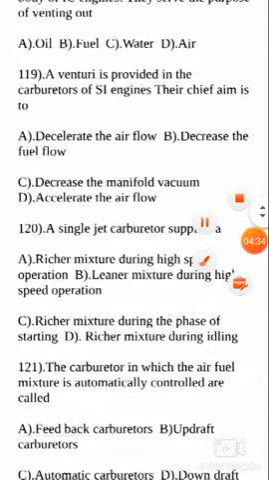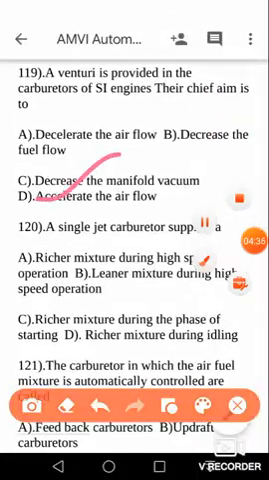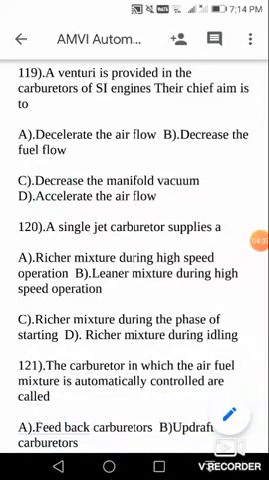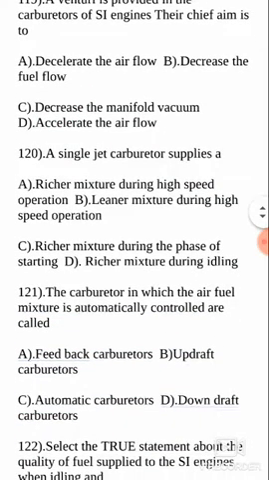Once again let us put the answer. So yes. Next question. A single jet carburetor supplies A. So there are various types of carburetors. Please go through them. Please refer to the books.